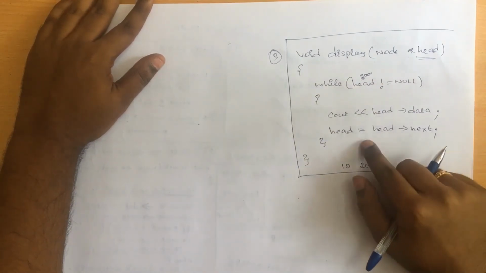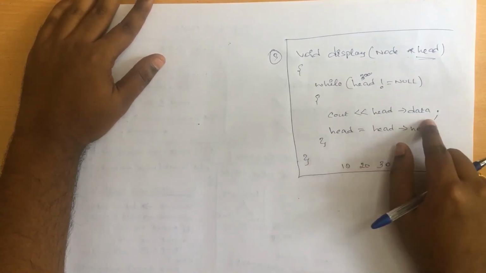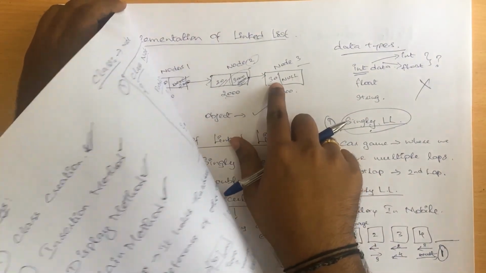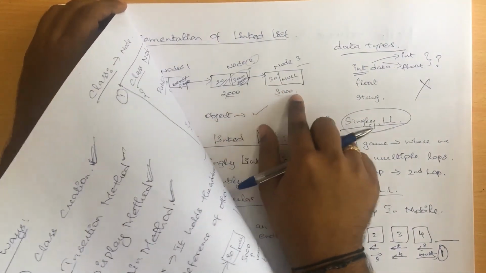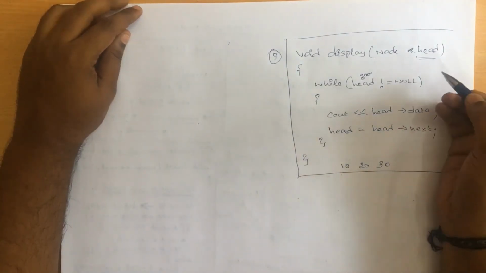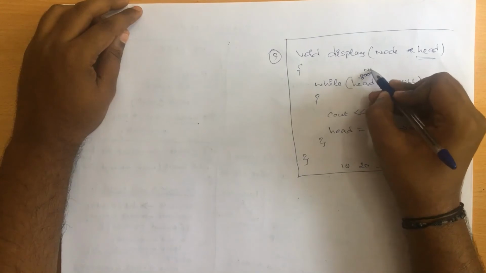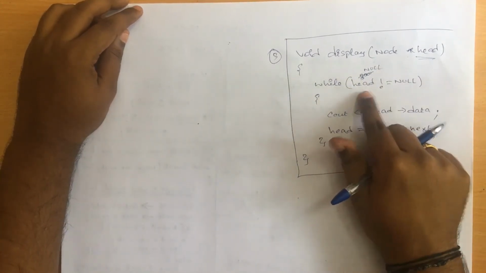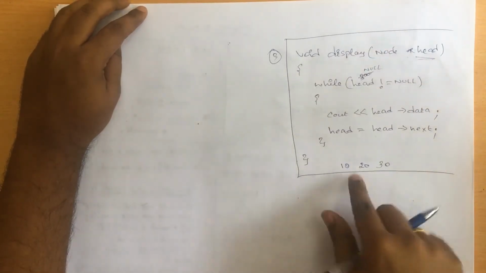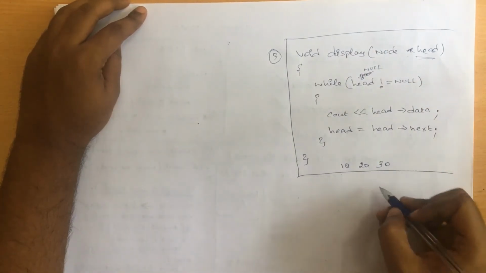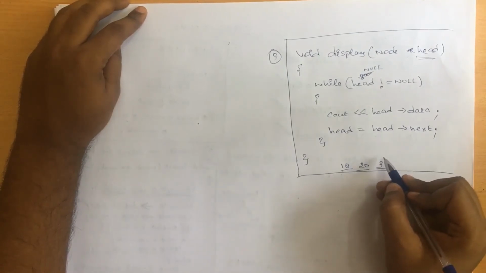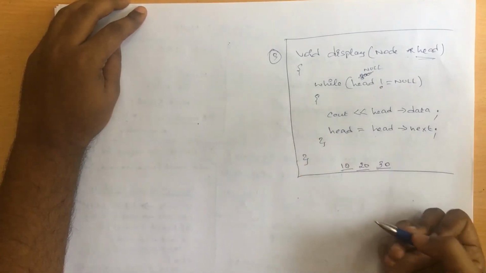When it is 3000, it will go on printing 3000's data, where 3000 of data is nothing but the number 30. So it will print 30. And what is 3000 of next? It is going to be null. So 3000 of next is equal to null, and this value will now be equivalent to null. So see here, null not equal to null. Is it true? No, it is false. So it will just break the loop and stop the entire program. As a result, we'll have these numbers displayed on our output screen. So this is how the display function works.